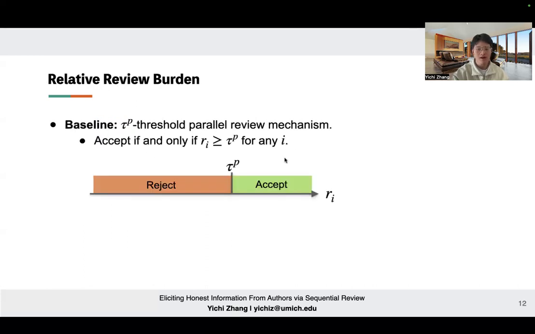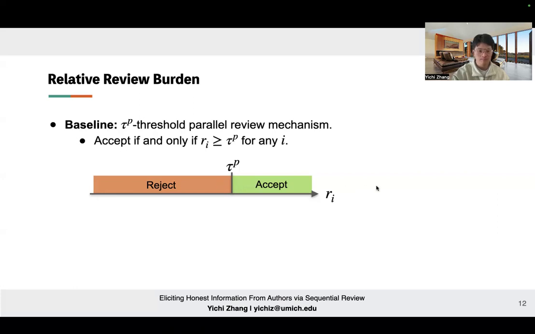We're going to compare our mechanism with the baseline. We call this the threshold parallel review mechanism. It's called parallel because all papers are simultaneously reviewed, which is kind of like what we are doing right now in real life. The threshold implementation means that if the review score Ri is larger than the threshold tau p, the paper will be accepted. Otherwise, it will be rejected.